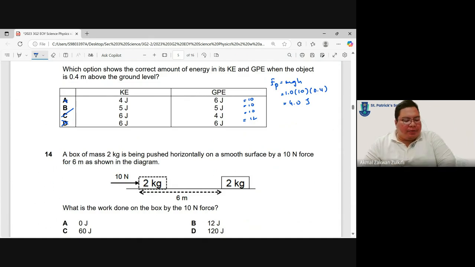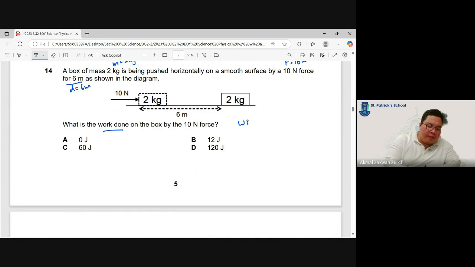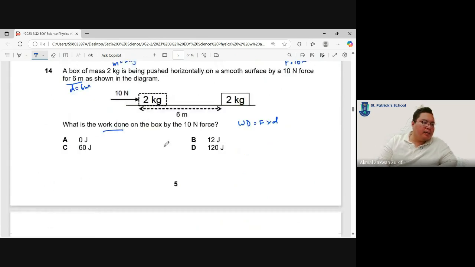A box of mass 2 kg is being pushed. If I don't want to repeat the same mistake, I better write down m equals to 2 kg. Pushed horizontally on a smooth surface by a 10 Newton force for 6 meters. F equals to 10 Newtons, distance equals to 6 meters. As shown in the diagram, what is the work done by the 10 Newton force? I know work done equals to force times distance. So I substitute from my values. These are my values that I have, so I'm going to use my 10 and my 6.